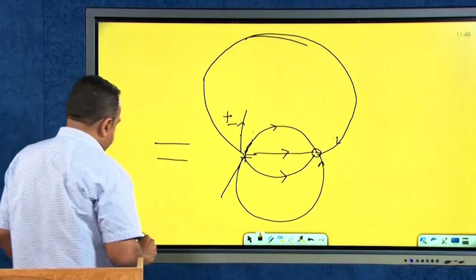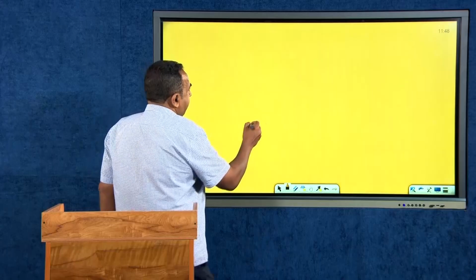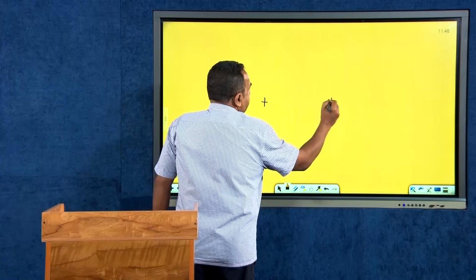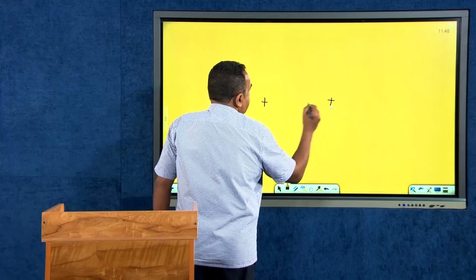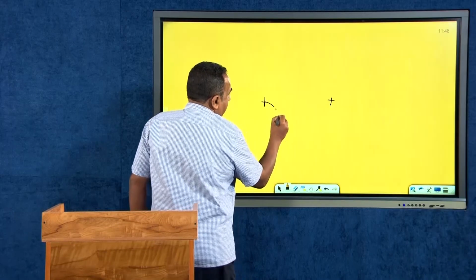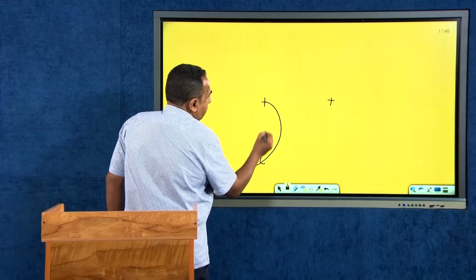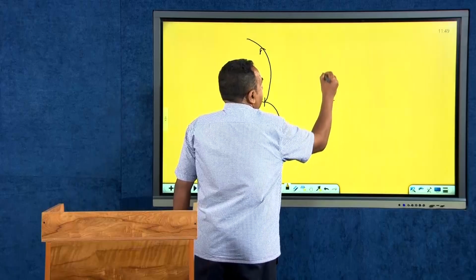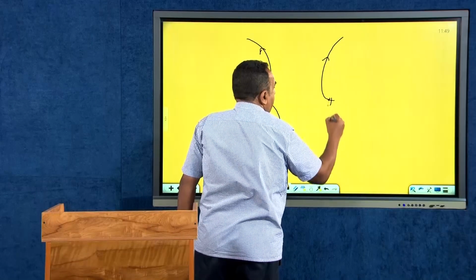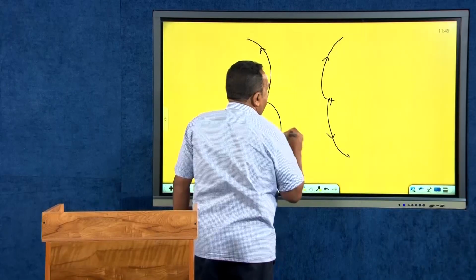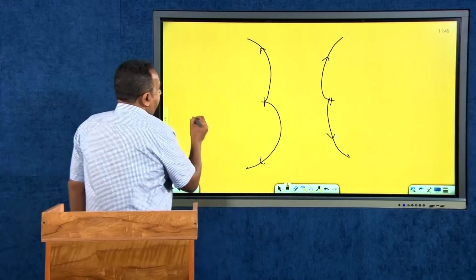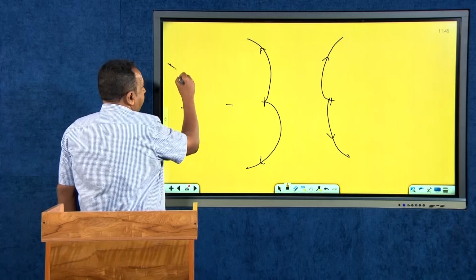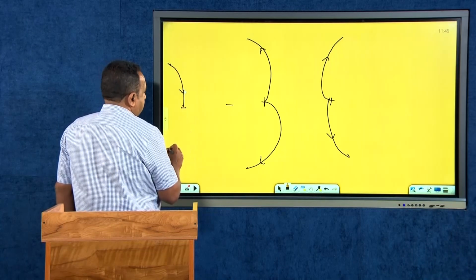If you have a positive charge and a positive charge, then the field lines of this positive charge, if they move towards the other positive charge, will be repelled. Therefore, the line will be moving like this. You have a positive charge line here. This will be similar in the case of a negative charge. If I have a negative charge and a negative charge, the lines will be converging on the negative charges.